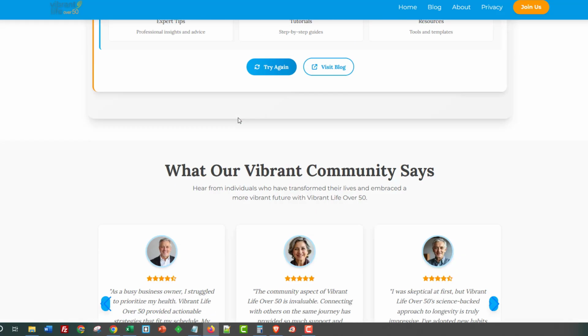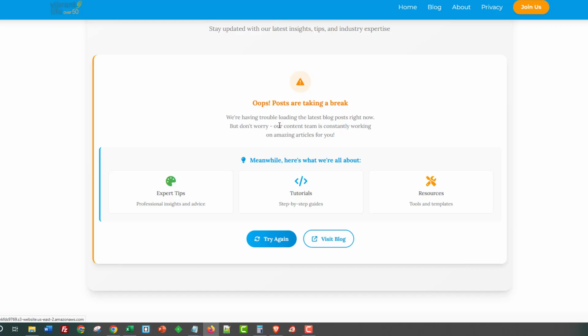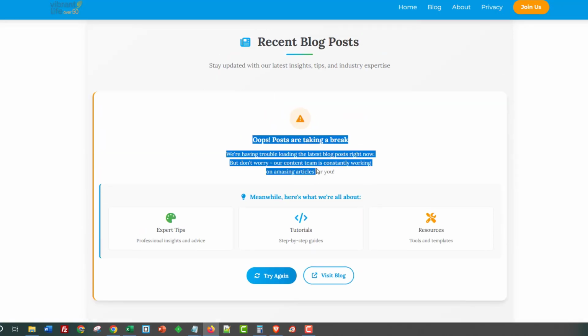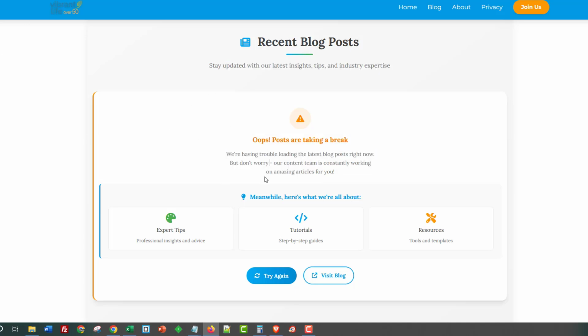Oh no, this hasn't worked, guys, because we're not on the home page. What happens is this would actually pull in your blog posts from your actual blog. But because we're not on the actual home page, unfortunately, it hasn't worked. It only works on the index page. But not to worry, guys, I'll be able to show you that another time.